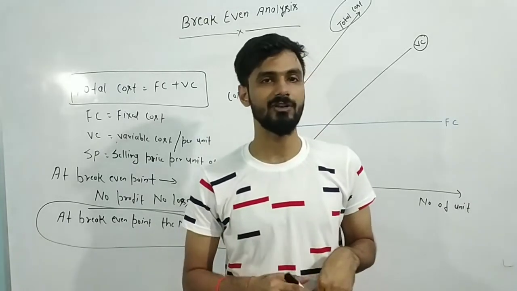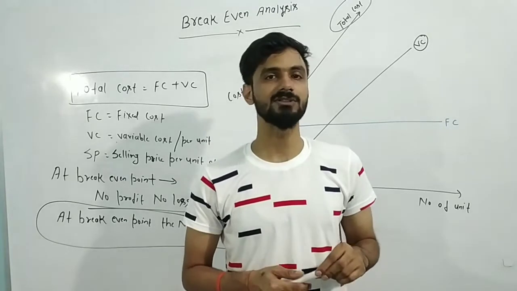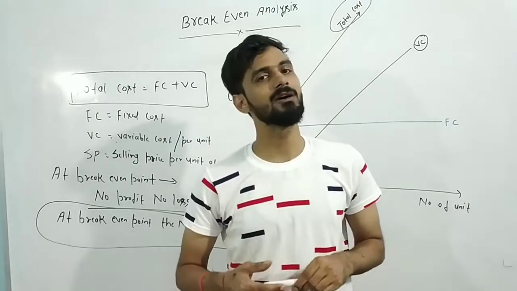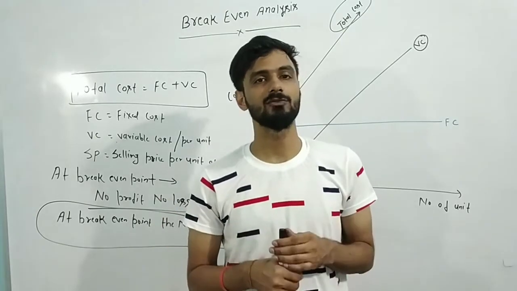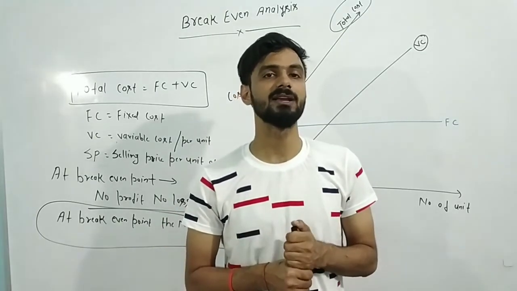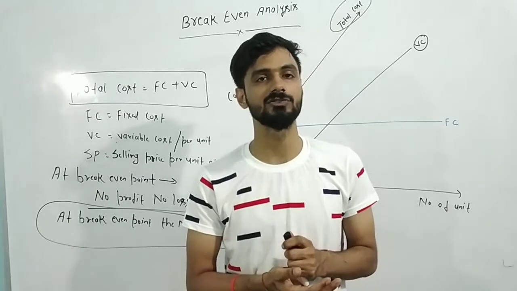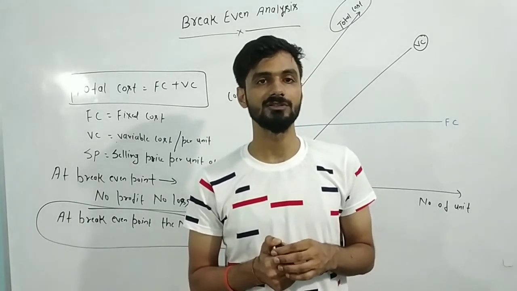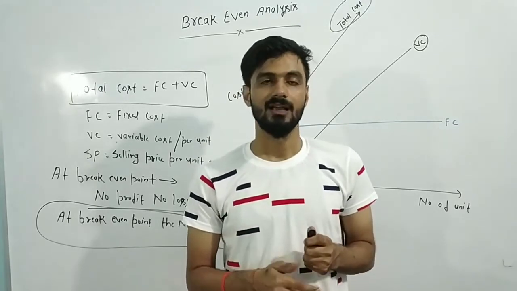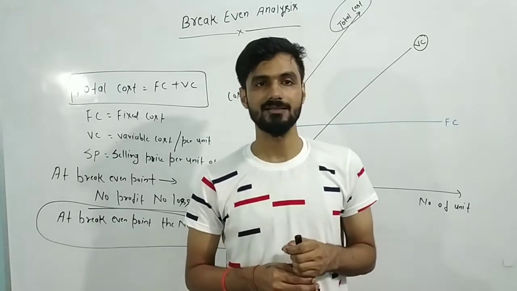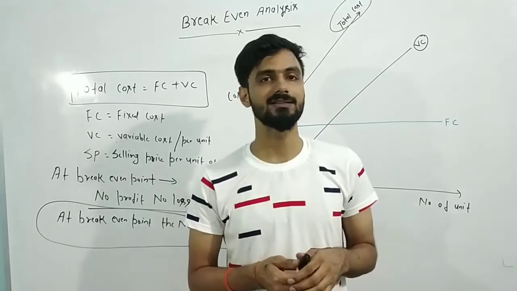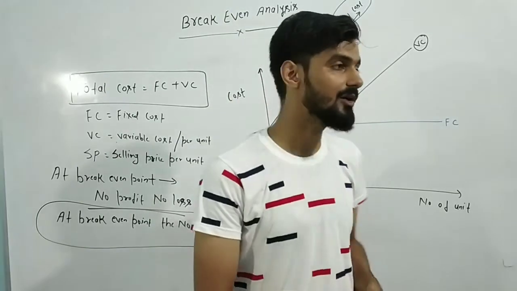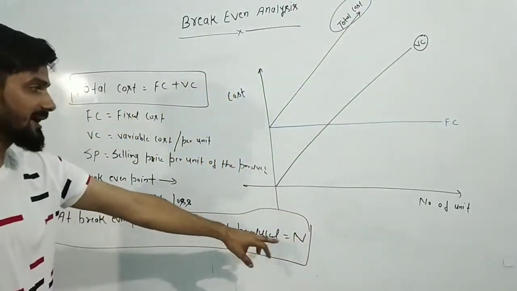So the unit of break even point can vary, depending on the organization. If you are working in a metal industry, then that will be the weight of the metal. So you can calculate the weight of metal on the basis of the break even point. How much metal you will produce, so that your organization will reach the point of no profit and no loss. Means up to the money you have invested, up to that point you will reach the condition from where your organization will go into the condition of profit. So here I am going to discuss how you will calculate that particular number at the break even point.